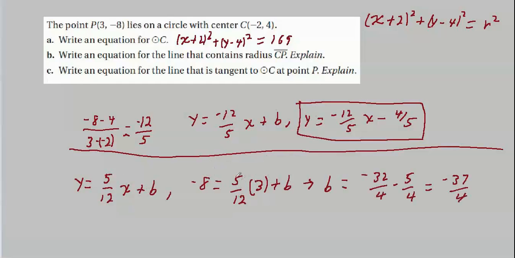Well, if we do this, notice we can cancel the 3 and make this 5 over 4, right? 3 goes into 12 4 times. So just cross this out and make it a 4, and drop the 3, and then subtract 5 fourths from each side. Well, minus 8 is the same as minus 32 over 4, minus 5 over 4. That gives us that b is minus 37 over 4. Or, what is that actually?